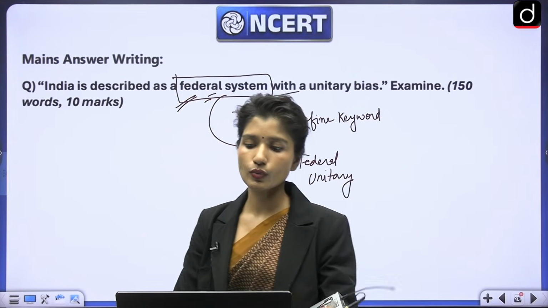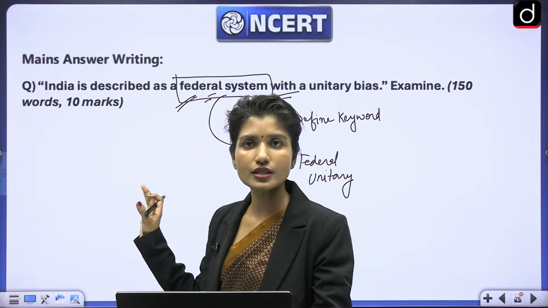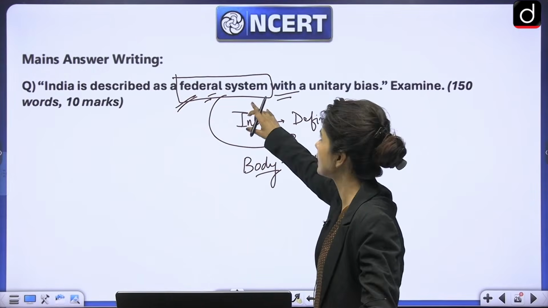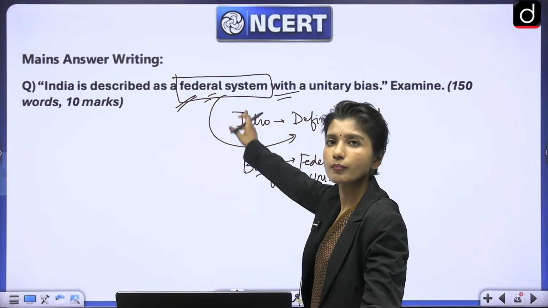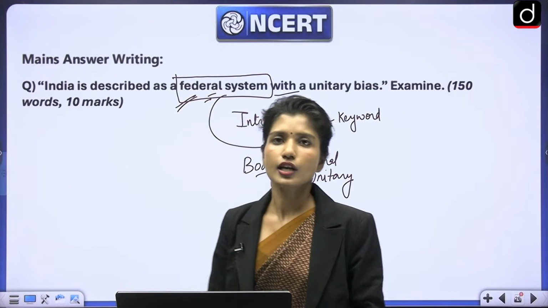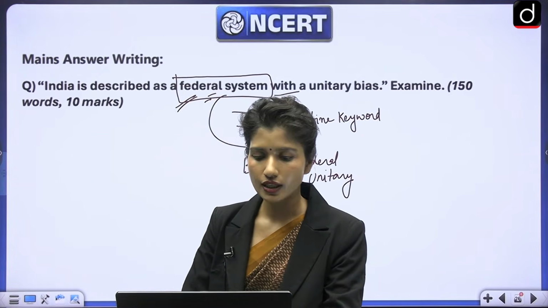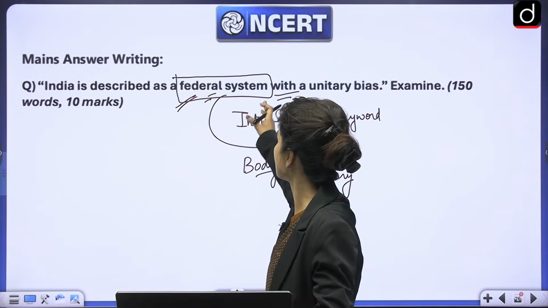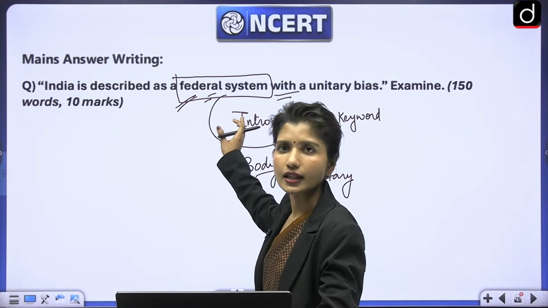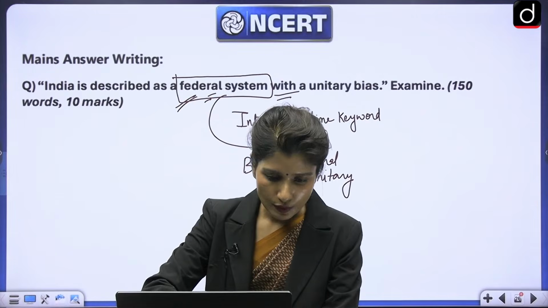So in the conclusion, what would you write? Of course, you'll write something about federalism, but at the same time, we know for a fact that federalism is important, but national unity is also important. So you can write something like, we need to strike a balance between federalism and national unity, which is why we have unitary bias. Something like that, right? Okay, now I'll take some of your questions.